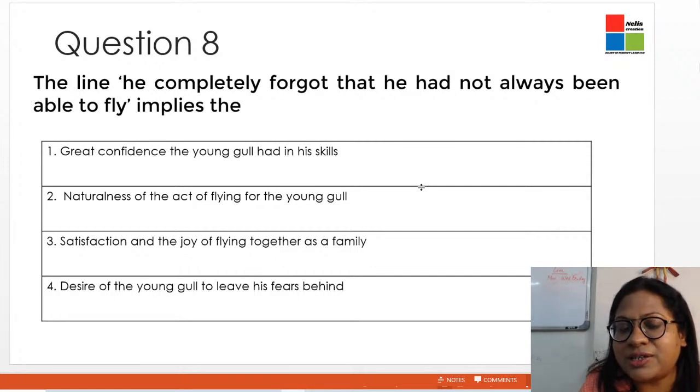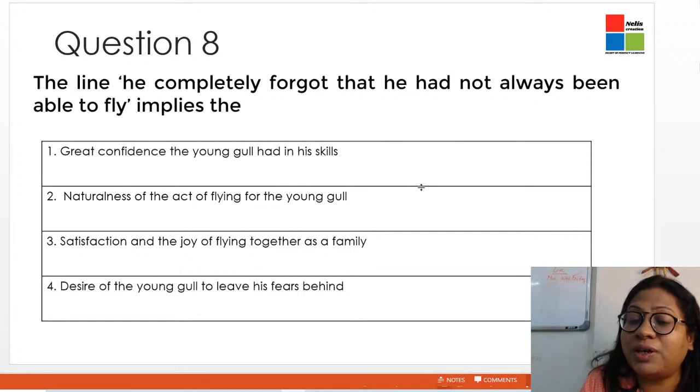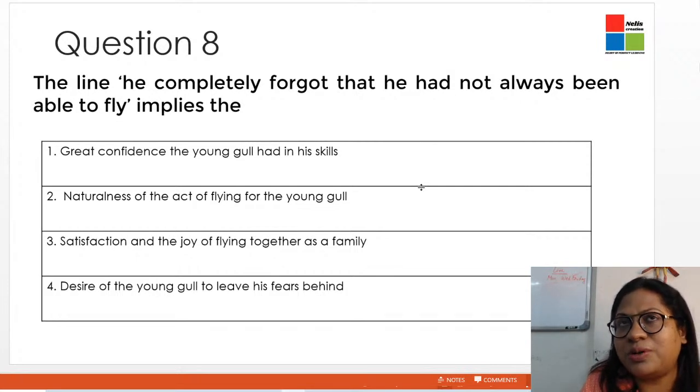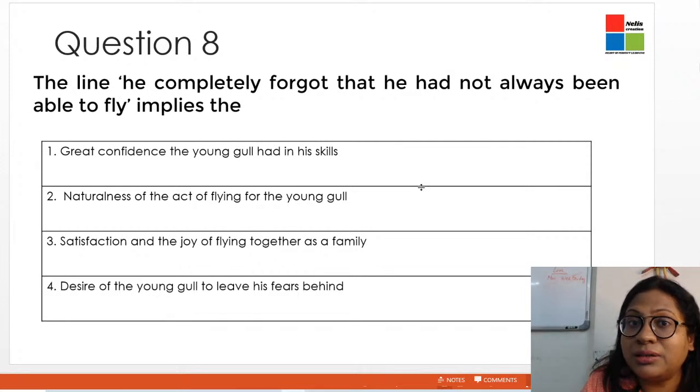The third one is satisfaction and the joy of flying together as a family. No. Fourth one, desire of the young gull to leave his fears behind. The seagull was not really longing to shed all his fears, rather it was reluctant to do that. So therefore, when he started flying for the first time, that's when he completely forgot that nobody has actually taught him to fly, and how is he able to do it? So therefore, the second option is the correct answer.